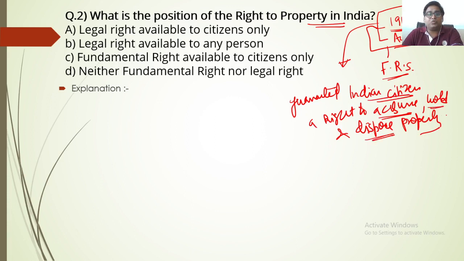Article 31 is related to the compulsory acquisition of property.